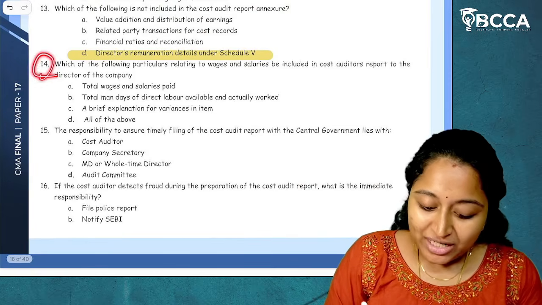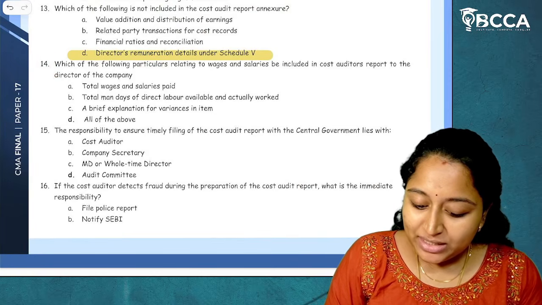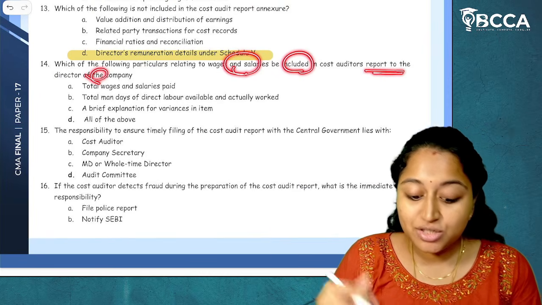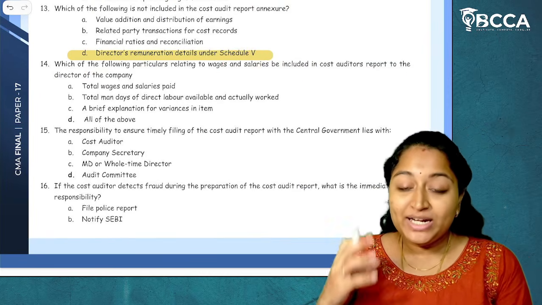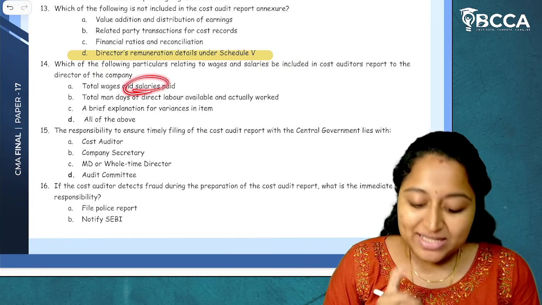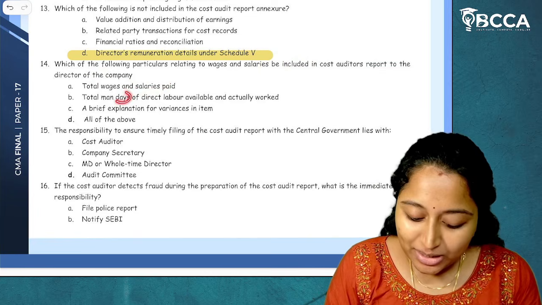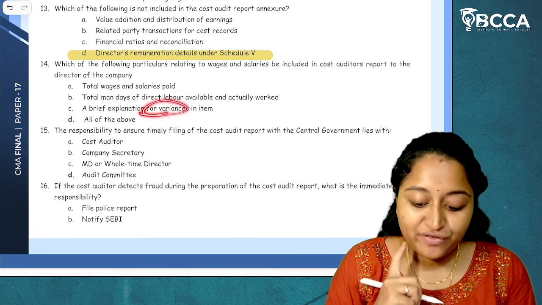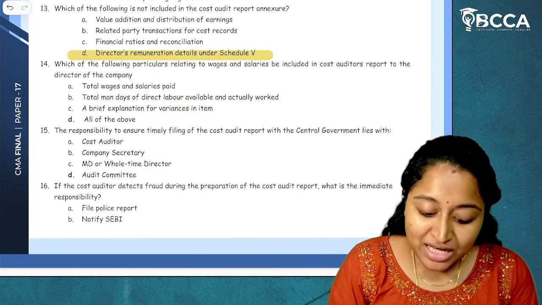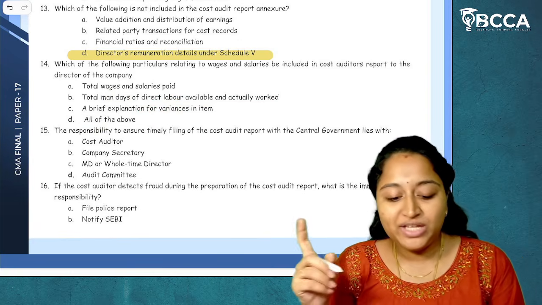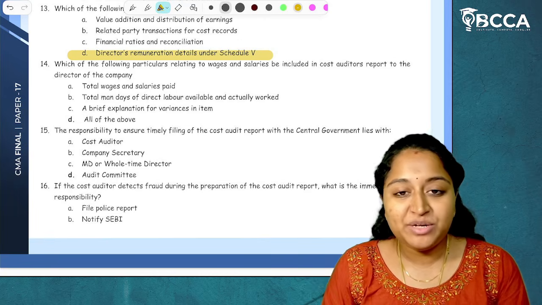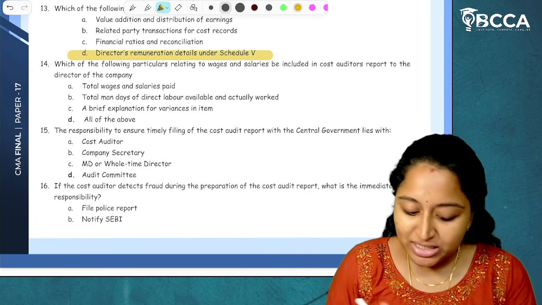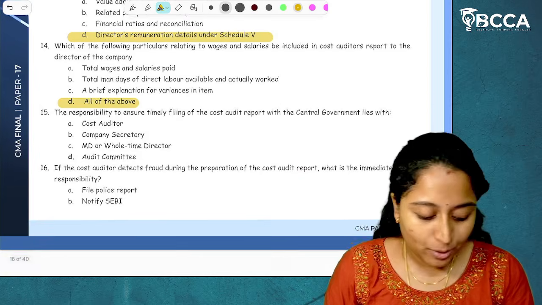Then question number 14. Which of the following particulars relating to wages and salaries be included in the cost auditor's report to the directors of a company? Total wages and salaries paid? Yes. Total man days of direct labor available and actually worked? Yes. A brief explanation for variances in the item? The answer is yes. So the answer will be all of the above. All the information related to wages and salaries should be included in the cost auditor's report.